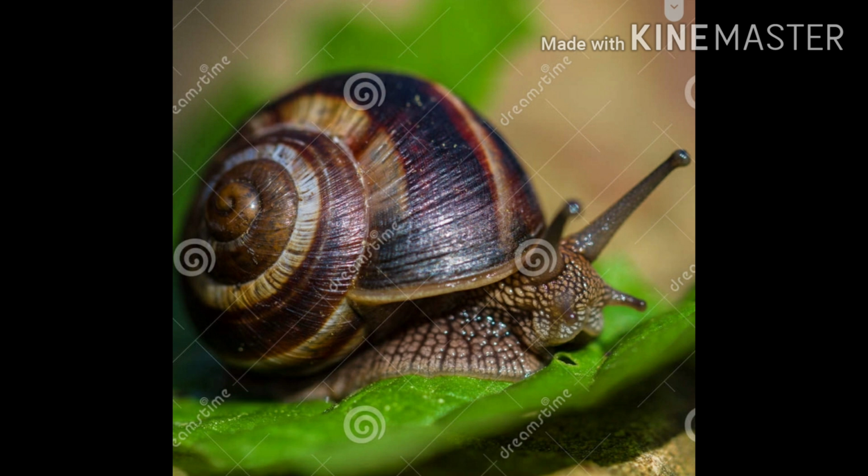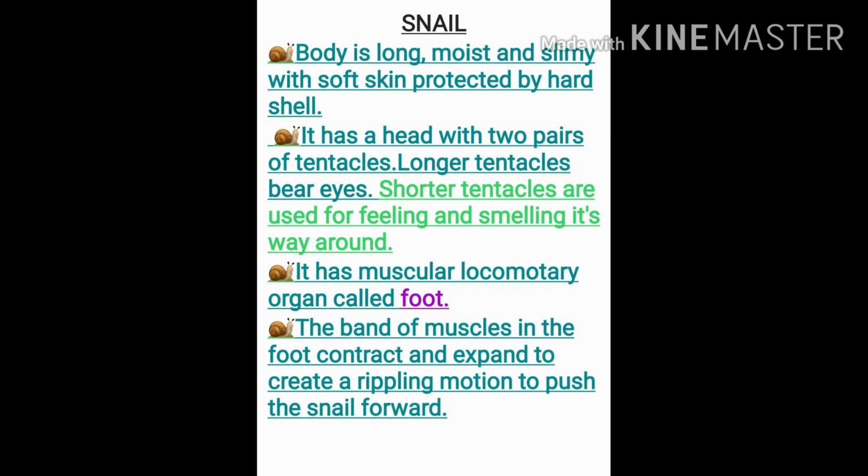The snail has a long, moist, slimy body, and it is covered and protected by a hard shell. The body is although soft, moist and slimy, but it is well adapted for motion because it has a soft band of muscles under its body, which is known as foot, which contracts and expands and creates rippling movement, which helps the snail to move forward.